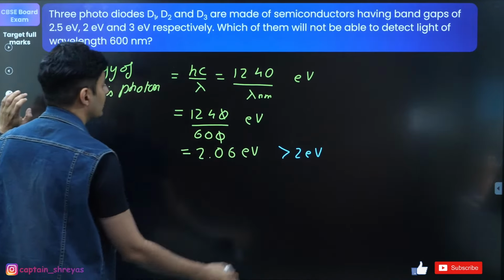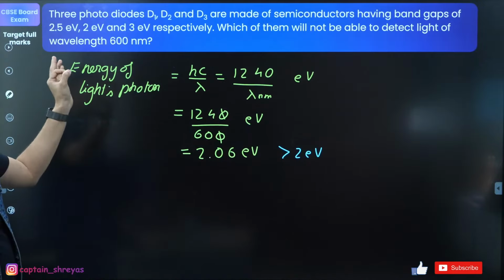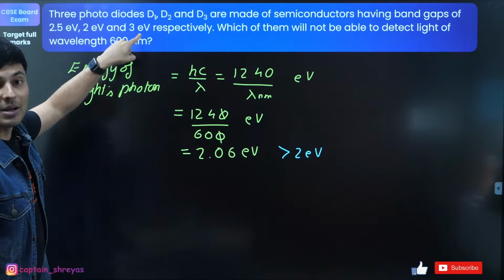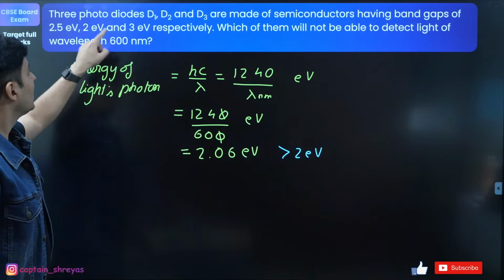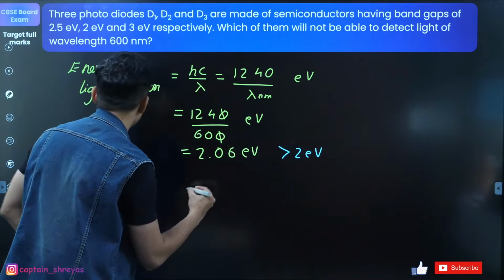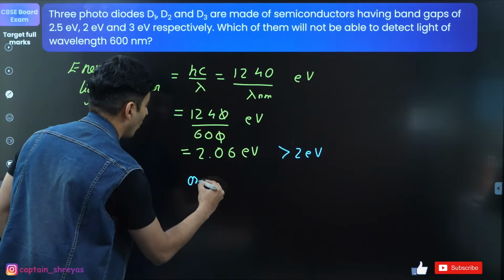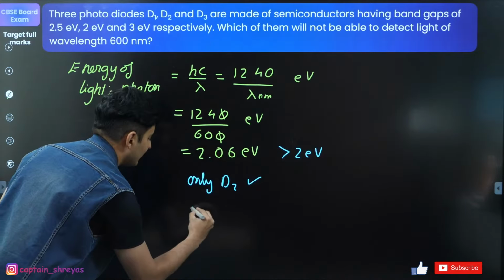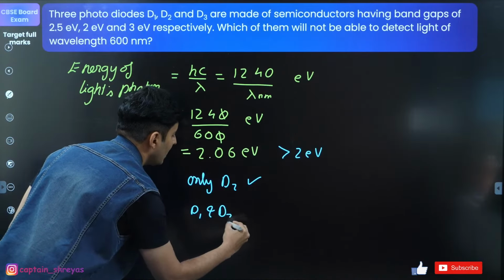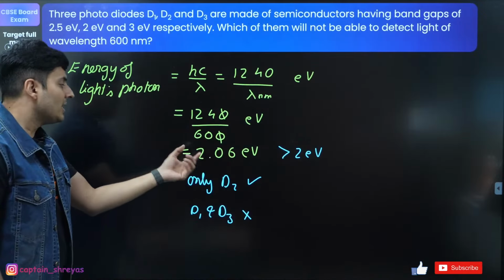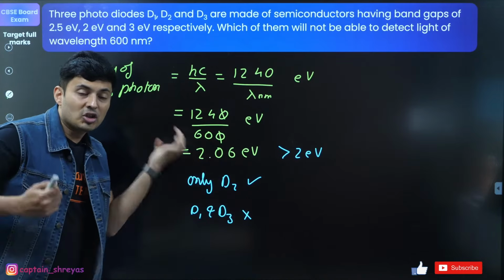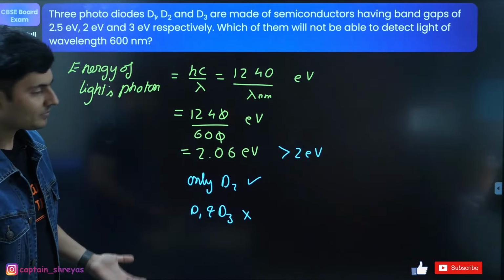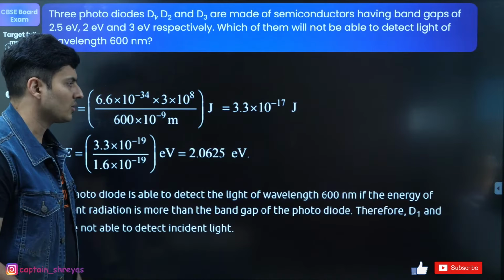Nothing else. So which of them will not be able to detect light? 2.5 and 3, both D1 and D3. So only D2 will detect, whereas D1 and D3 will not detect light, because the energy of the light has to be more than the band gap. Only then the electron will jump. Okay, that's it. That's how you can solve it.